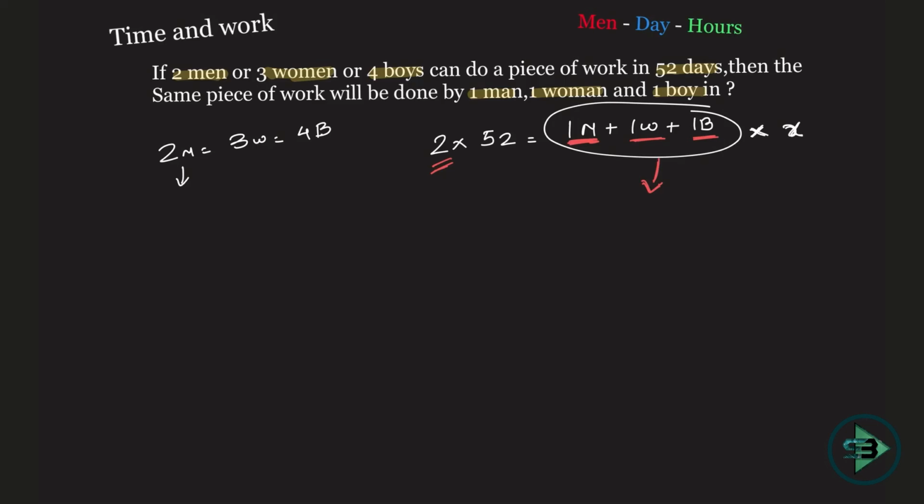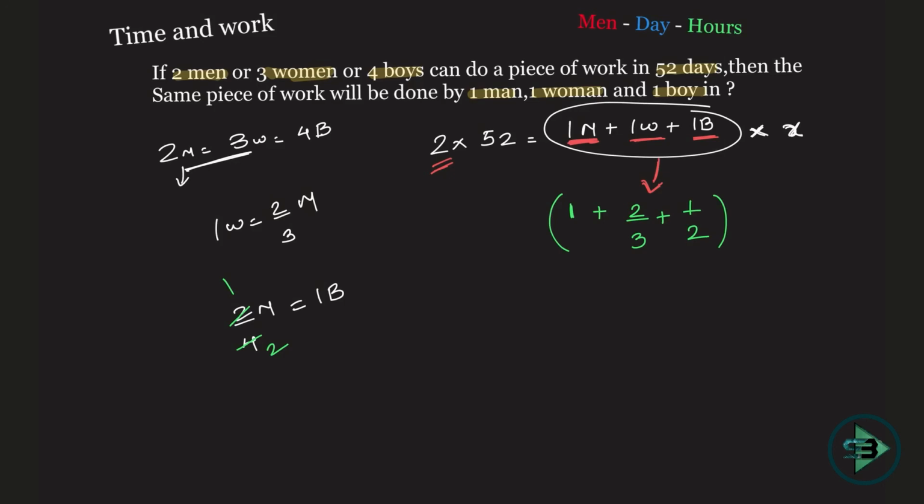So let's start here. 1 woman is equal to 2 by 3 men. I converted from here. Similarly 2 men is equal to 4 boys, so 1 boy is equal to what? 2 by 4 men, which is nothing but 1 by 2 men. So 1 boy is equal to 1 by 2 men. So 1 woman is equal to 2 by 3 men and 1 boy is equal to 1 by 2 men, plus 1 man. This will be equal to the total number of men, and we have to just solve this now. So 2 into 52 will be equal to this into X. That's what you have to reach the solution to.